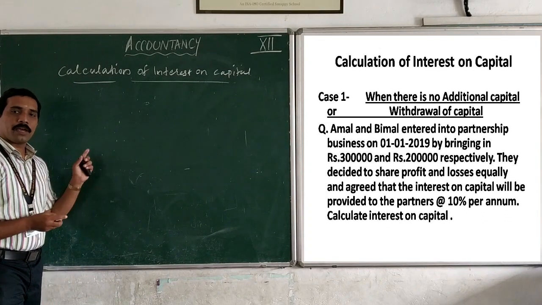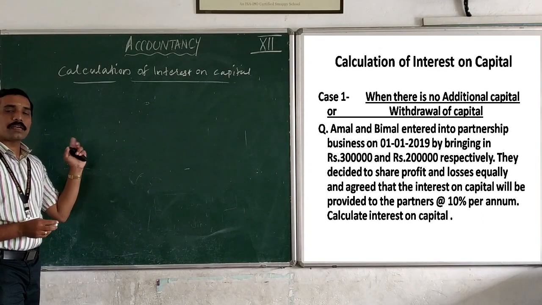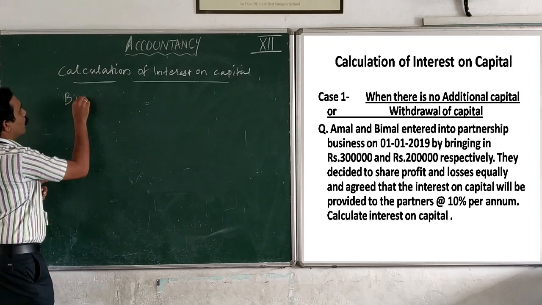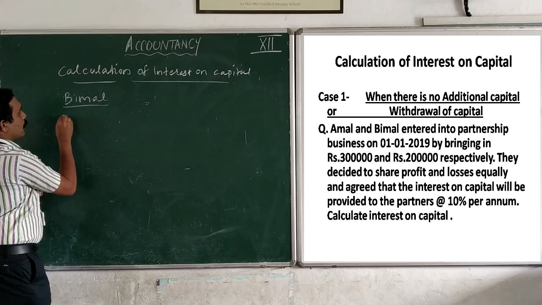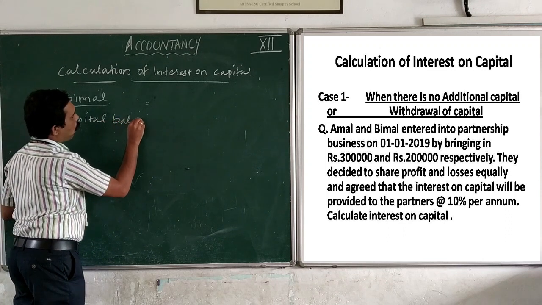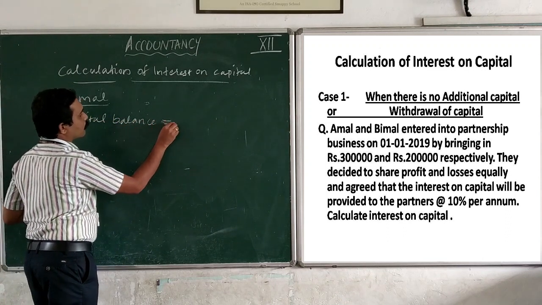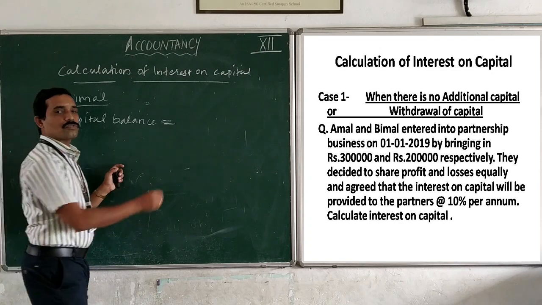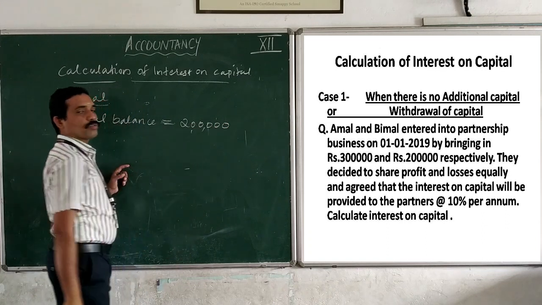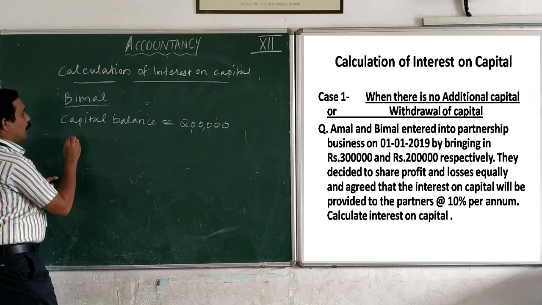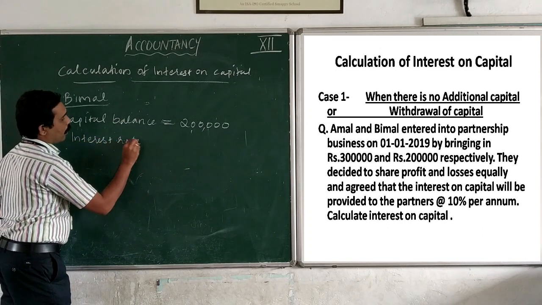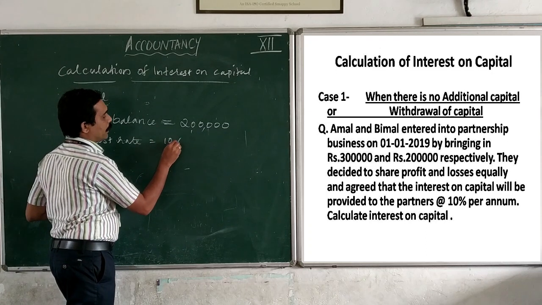Now we can calculate the interest on capital of Bimal. Capital balance of Bimal is 2 lakh. Interest rate is 10%.